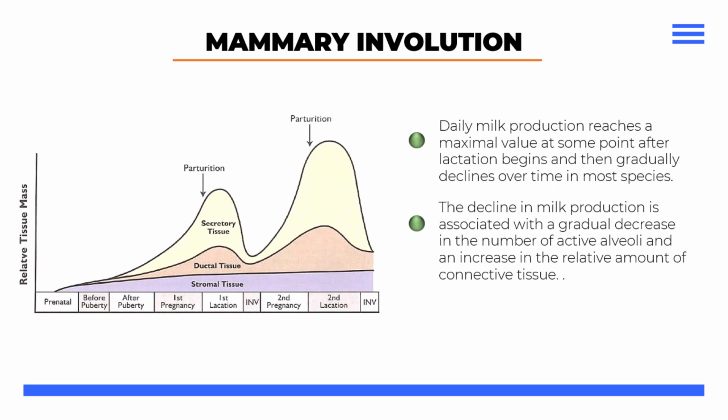Mammary gland involution is the term describing the conversion of milk-secreting gland with milk-filled alveoli to one characterized by small, non-secreting alveoli surrounded by an extensive amount of connective tissue.